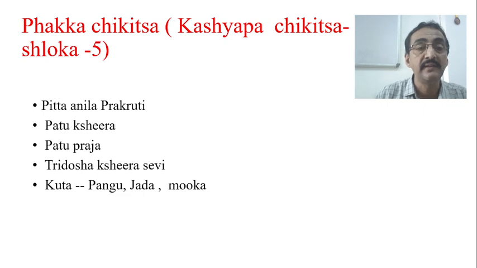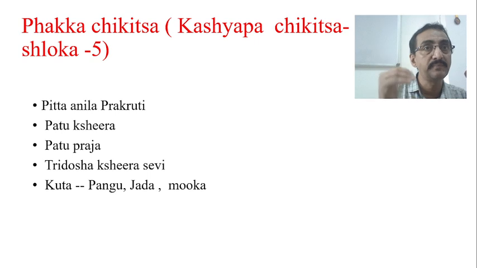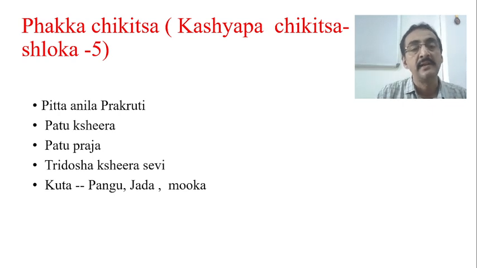For this he says that it may lead to Pangu, Jada, and Muka. If the mother is producing this particular type of Kshira because of these causative factors, and if the infant is consuming that, the child may develop global developmental delay in the form of Pangu, Jada, and Muka.